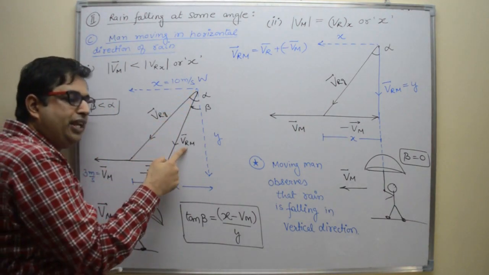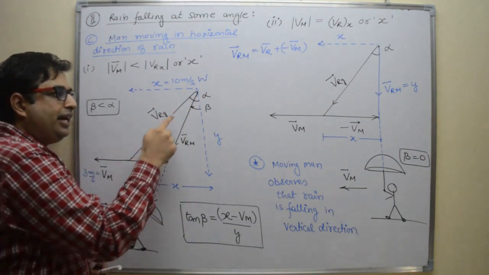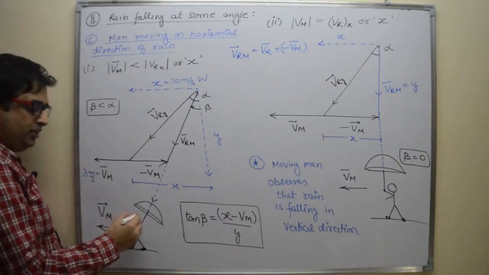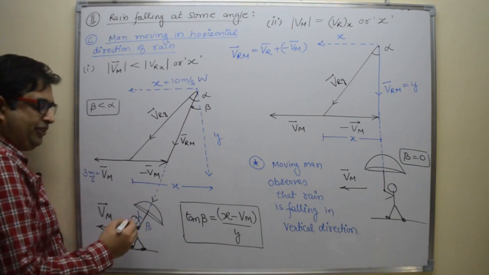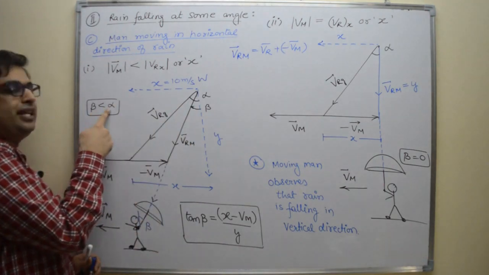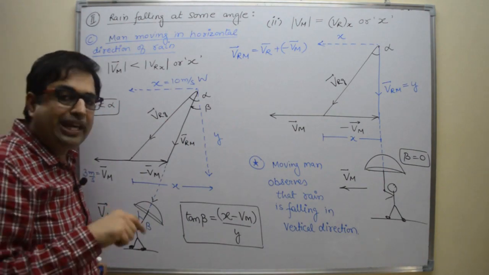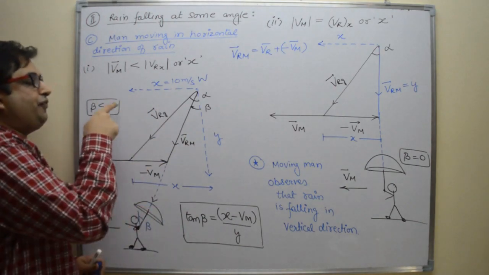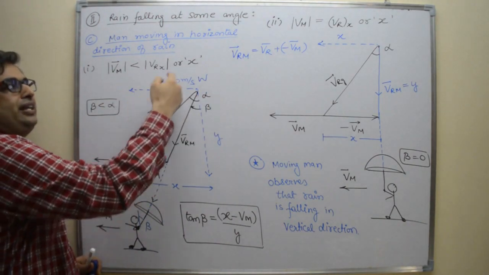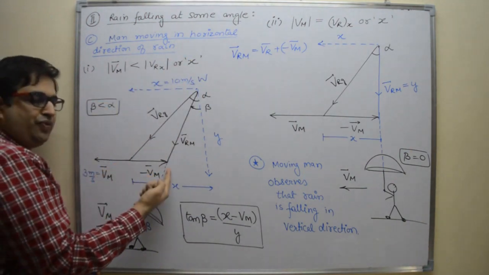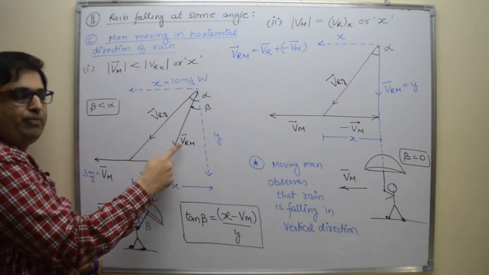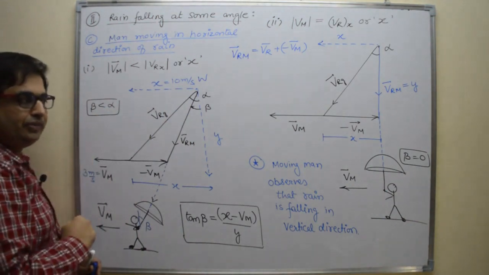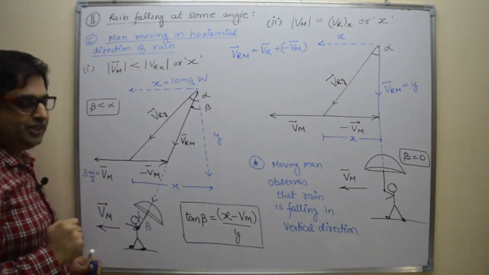Then the velocity of rain with respect to man is in this direction, and it makes a smaller angle as compared to alpha. So the person should hold his umbrella at an angle beta with the vertical, and beta is less than alpha, right? If the man is moving against the rain, he has to increase the angle with the vertical, beta more than alpha. But if he is moving with the rain, in the horizontal direction of rain, then minus Vm, we will get this as Vrm, the velocity of rain observed by man, and the angle beta is less than alpha. Now let us calculate this value beta, tan beta.